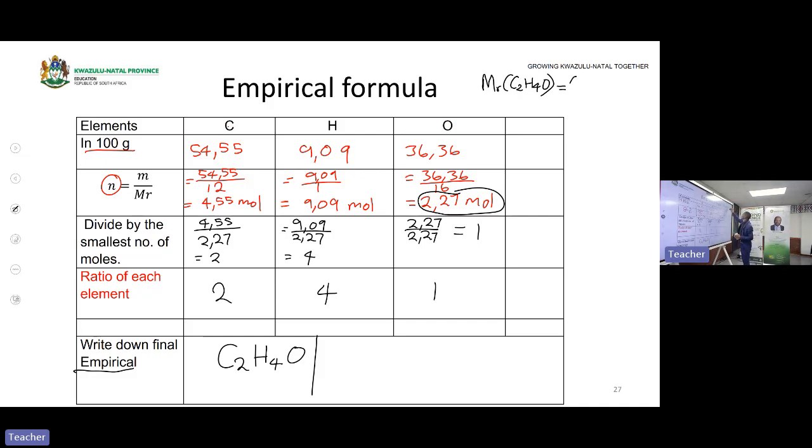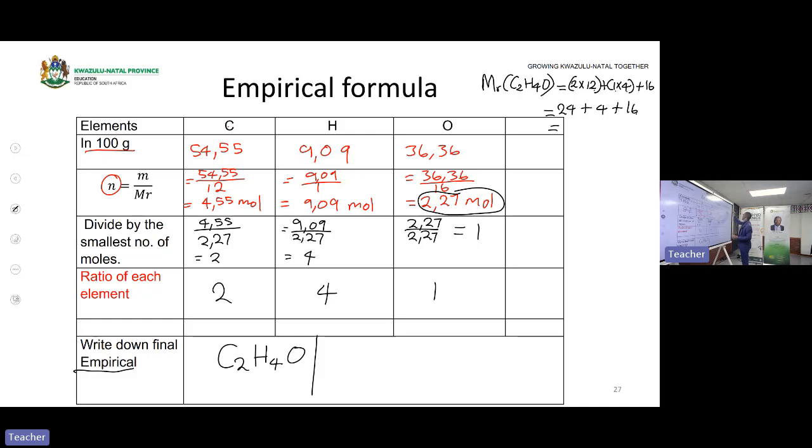How many carbon atoms do I have? I have 2. That means it's 2 multiplied by 12, plus 1 multiplied by 4, plus 16, because we have only 1 oxygen. 12 multiplied by 2 is 24, plus 4 multiplied by 1 is 4, plus 16.